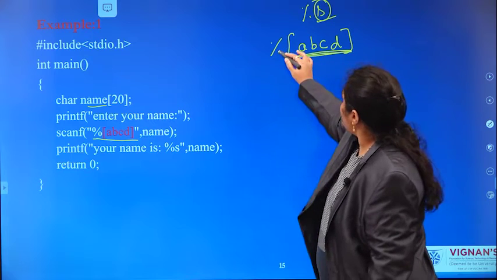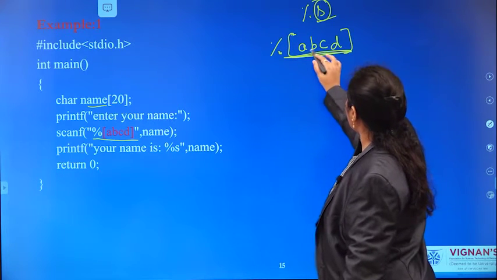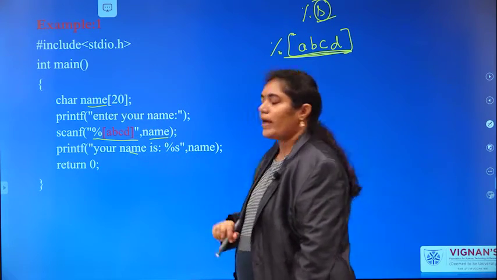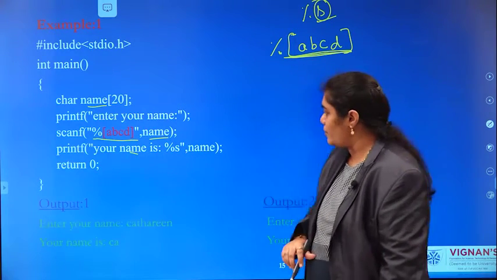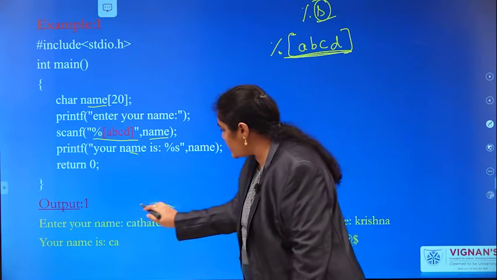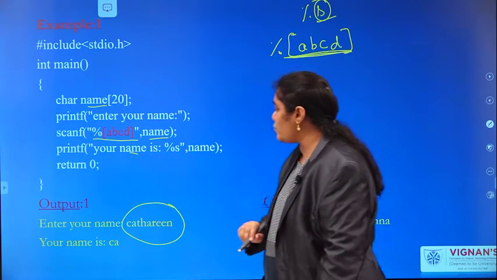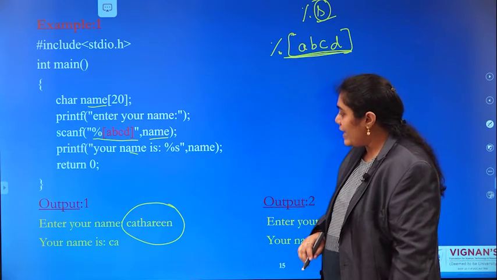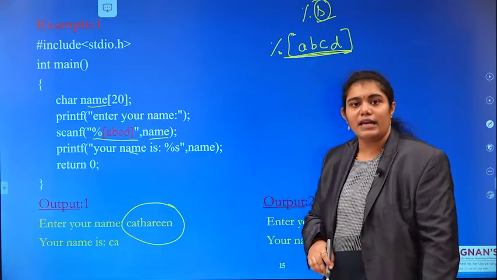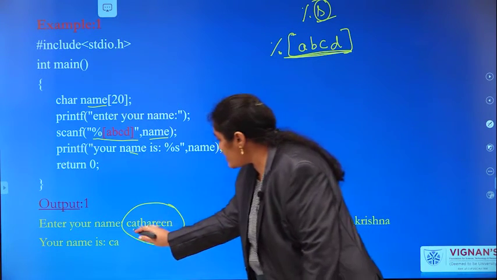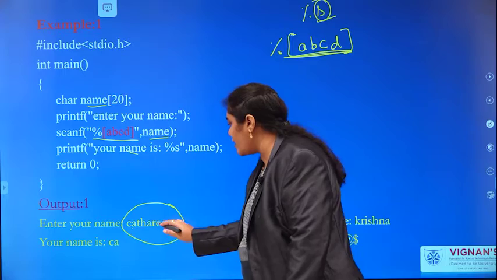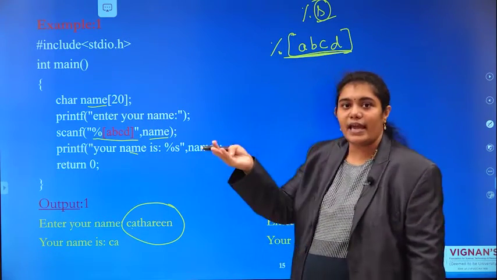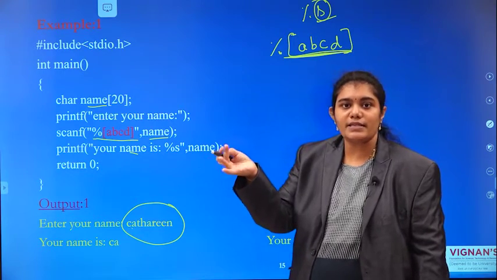See here. So, percentage within the square brackets A, B, C, D, and you are going to read your name and display the same input as output. What is the input here? Here I am taking Catherine, C-A-T-H-A-R-I-N-E. But what does our search set consist of? A, B, C, D.